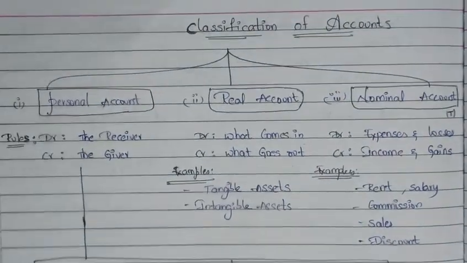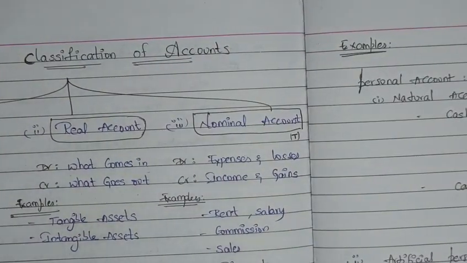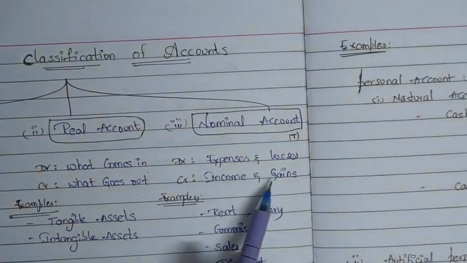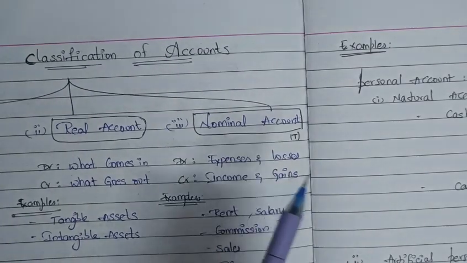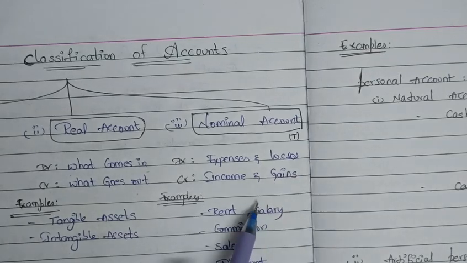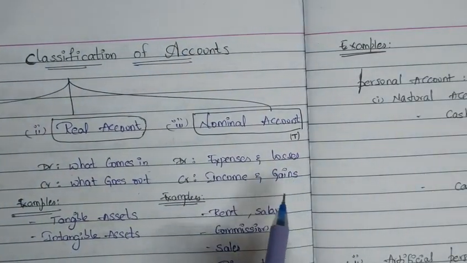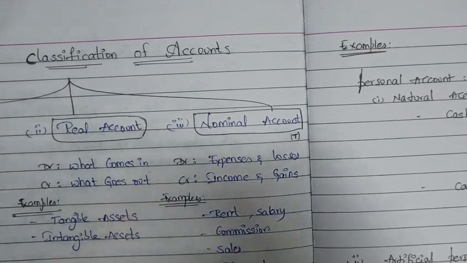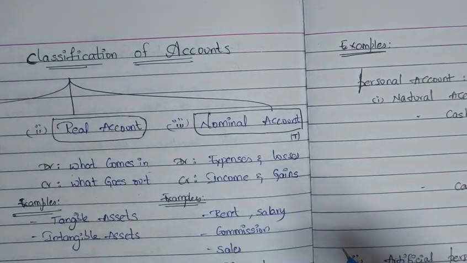And the third account is nominal account. This account deals with the expenses, losses, incomes and gains of the entity. The rule is debit all expenses and losses, credit all incomes and gains. For example, we are paying salary to the employees in cash. Salary is an expense to the company. When we pay salary, cash will go out of the business.